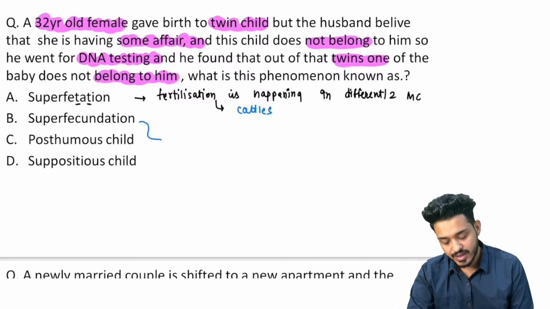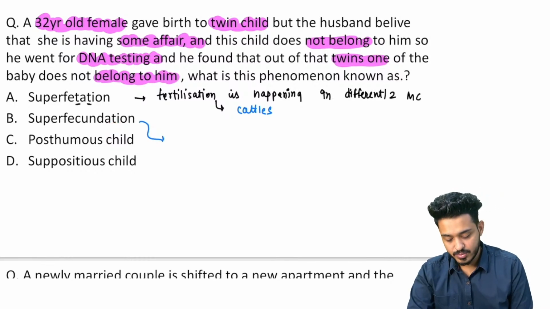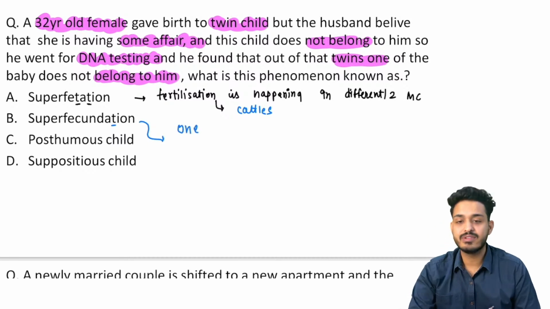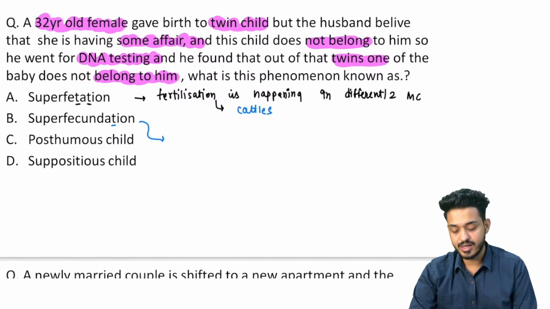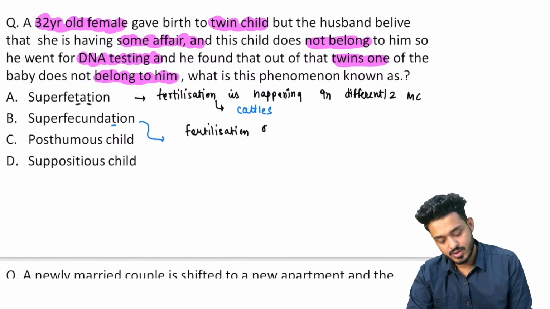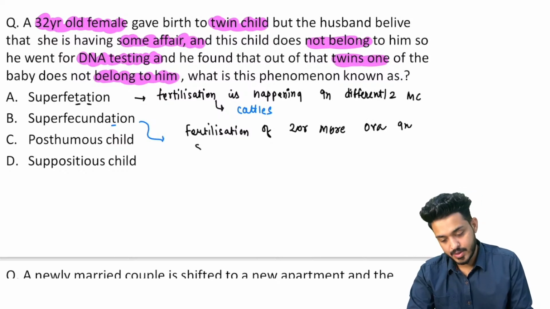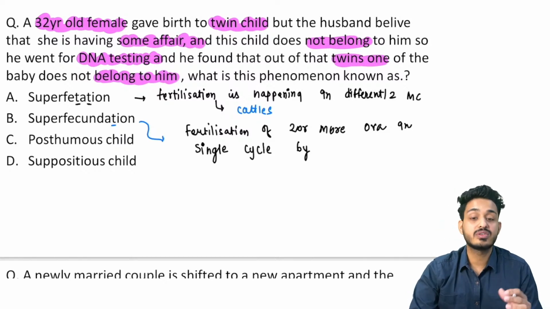What is superfecundation? Superfecundation मतलब साइकिल कितनी है? Cycle is going to be one. Superfecundation is going to have one cycle. So in one menstruation cycle two ova will be fertilized, right? So here you will be having fertilization of two or more ova in a single cycle, in the same cycle, by separate acts of coitus or separate sex, right?